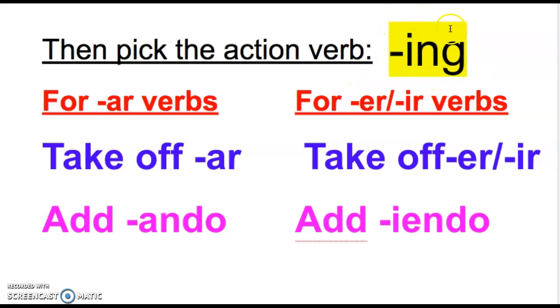Okay, so to do an ing, this is how we do it. We take off the ar for ar verbs, and we add ando. So for example, if I wanted to say talking, I would say hablando. If I wanted to say singing, I would say cantando. If I wanted to say dancing, bailando. Okay. For er or ir verbs, we add iendo. So like comer, comiendo. Beber, bebiendo. Vivir, to live, viviendo. Like if I want to say, I'm living in California. See? So that's all you have to do. You just take off the AR or ER, and add one of these 2 endings.